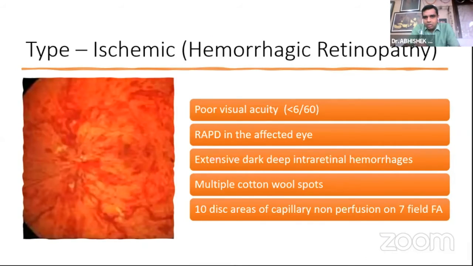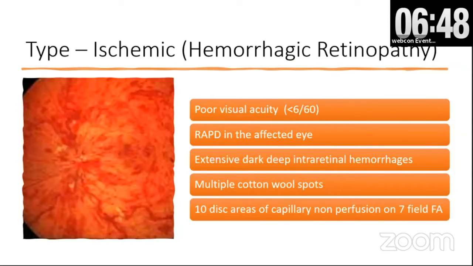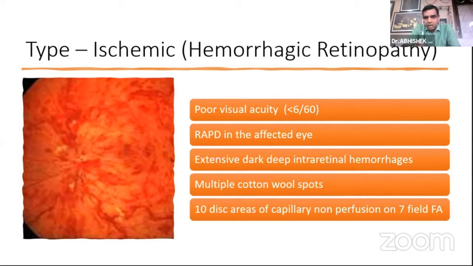The ischemic or hemorrhagic retinopathy, the ischemic CRVO, clinically you can know that it's an ischemic one by the poor visual acuity, which may be less than 6/60, RAPD in the affected eye, then very dense hemorrhages with multiple cotton wool spots. And if we do an angiography, it will be more than 10 disc areas of the CNP areas.